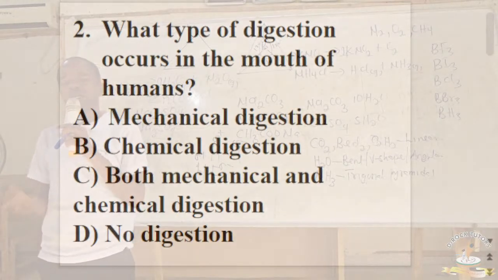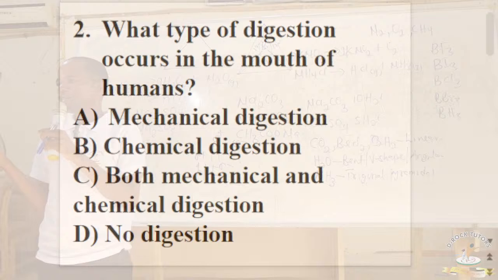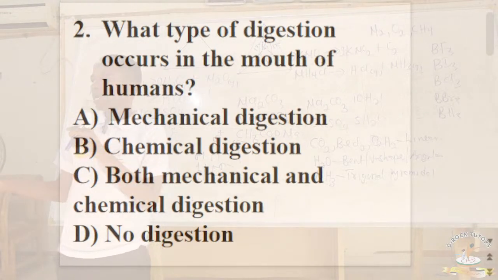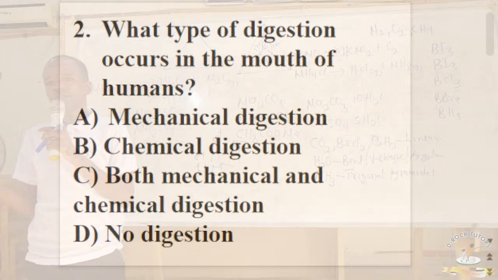And don't forget, carbohydrates, what are the elements it contains? Carbon, hydrogen, and oxygen. And what does it do? It supplies energy to the body, right? And then we have three types of them. We have the monosaccharides. Monosaccharides are those that cannot be broken down into smaller pieces. We have three types of monosaccharides: glucose, fructose, and galactose. And the three of them have the same molecular formula: C6H12O6.